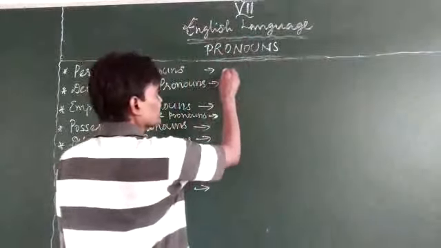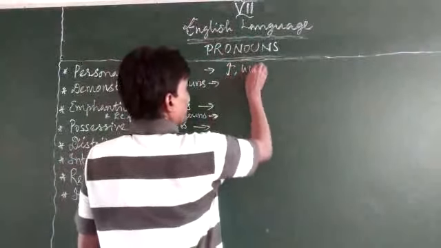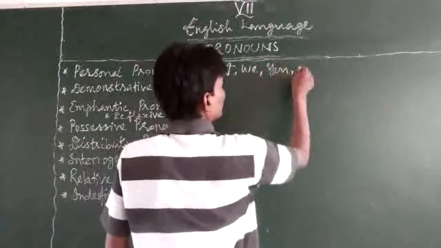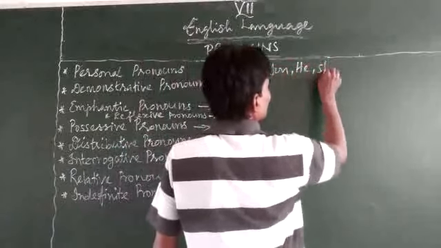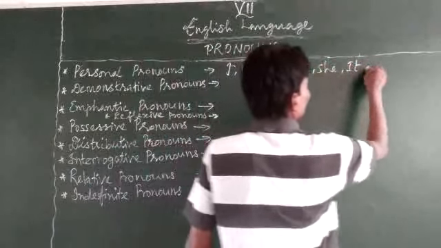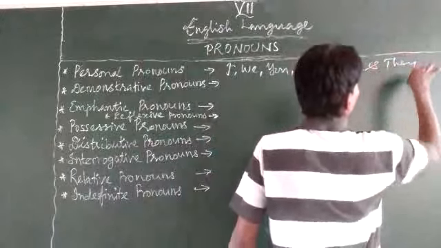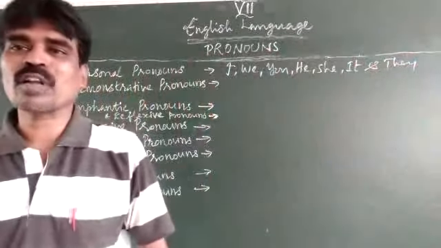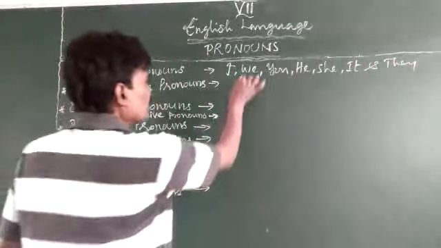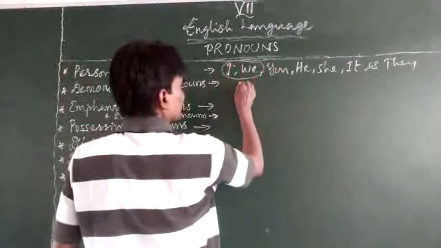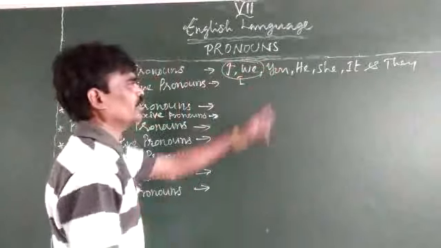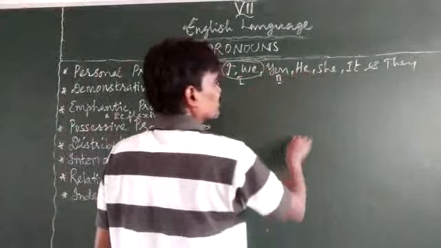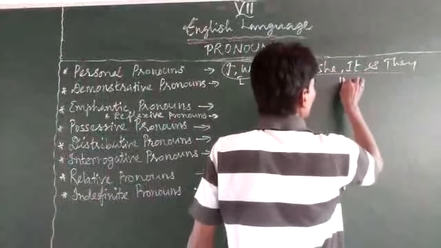There are some like this: I, we, you, he, she, it, and they. They are the personal pronouns. These two are called the first person, and you is called the second person, and the rest are called the third person.